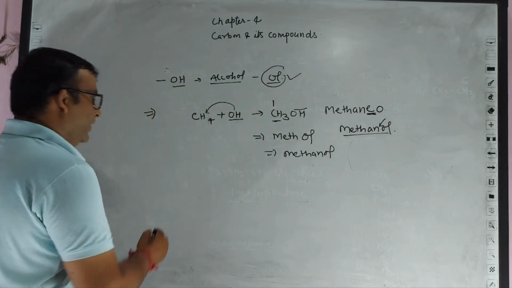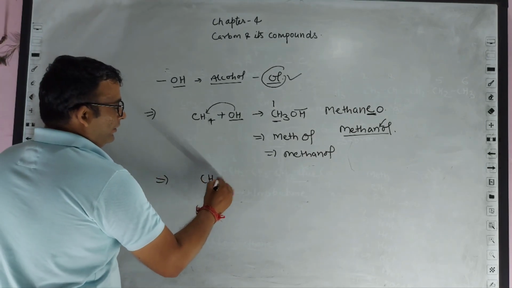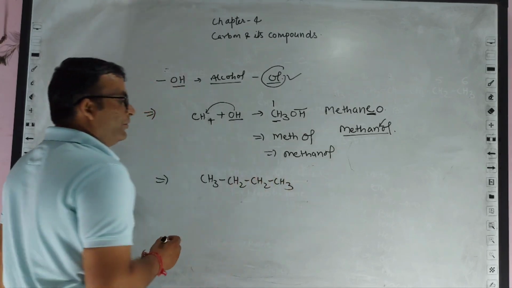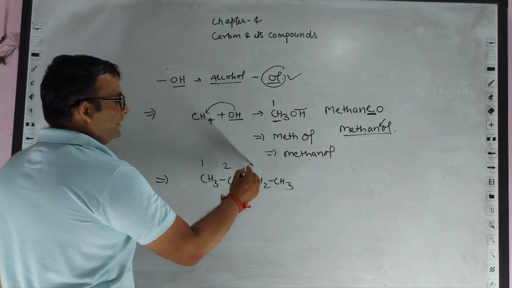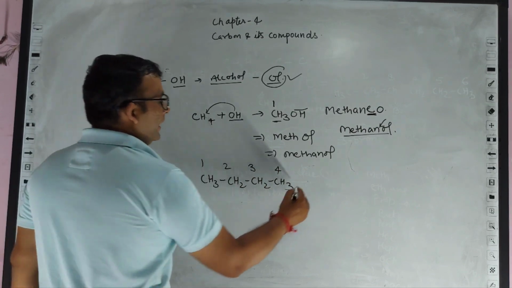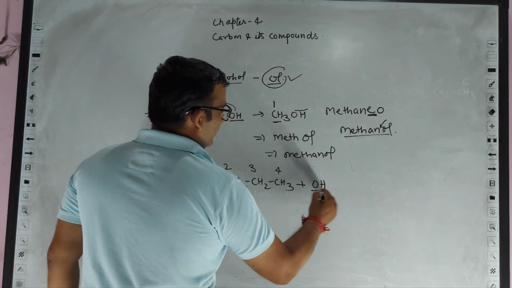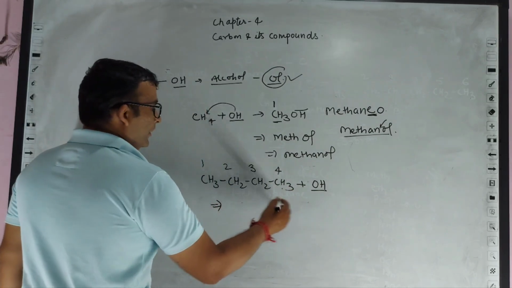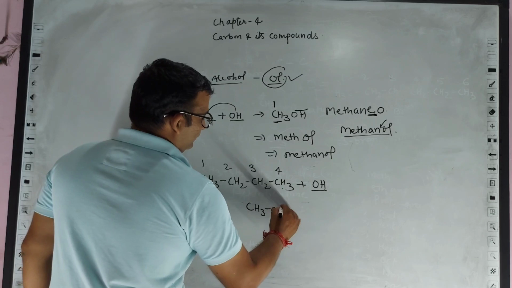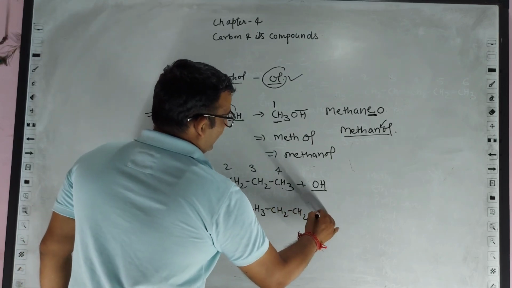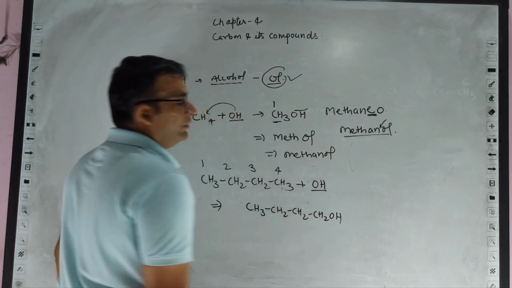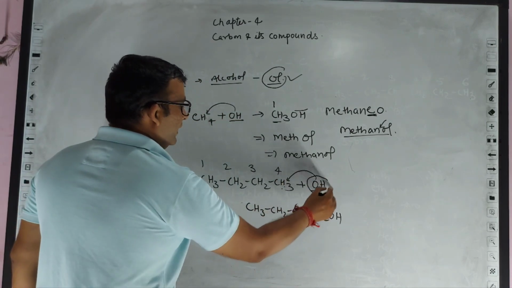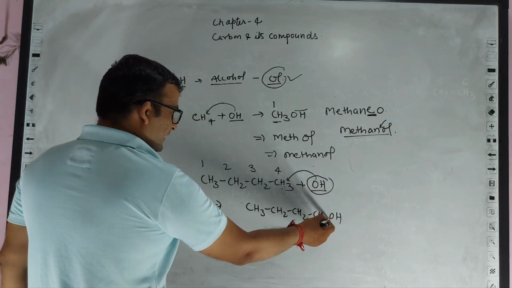Another example, if we take butane, this is called butane because the number of carbon atoms here is 4, and if we add one functional group OH in this, then it would become butanol, because this hydrogen will get replaced by the OH group. So the functional group is attached over here.